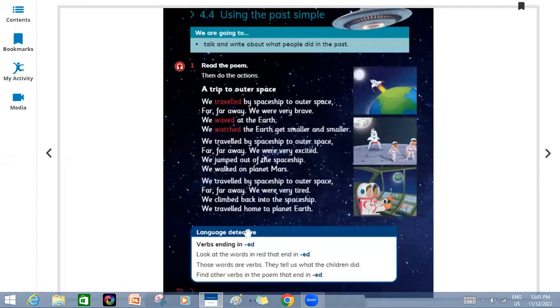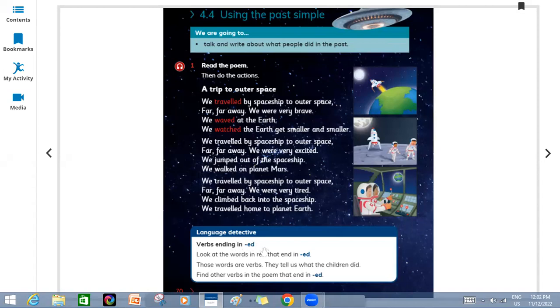Language detective, verbs ending in ed. So what are verbs? Any work that you do is called verbs. Walking, playing, sleeping, eating, these are verbs. Any work or any action that you do are verbs. We say in grammar, these are verbs. So verbs that end with ed are used as simple past.